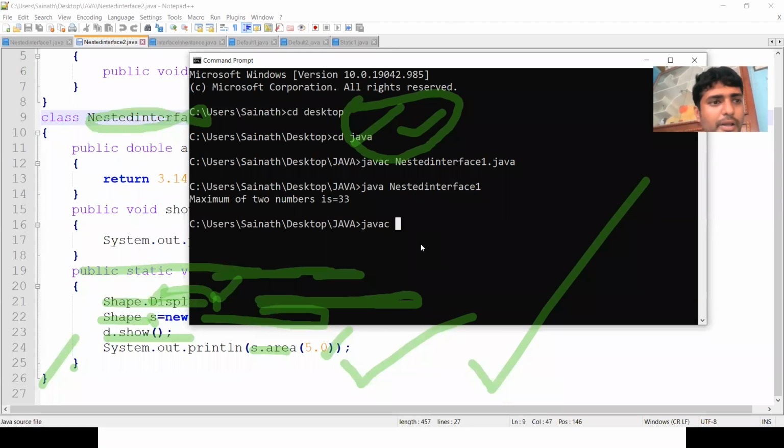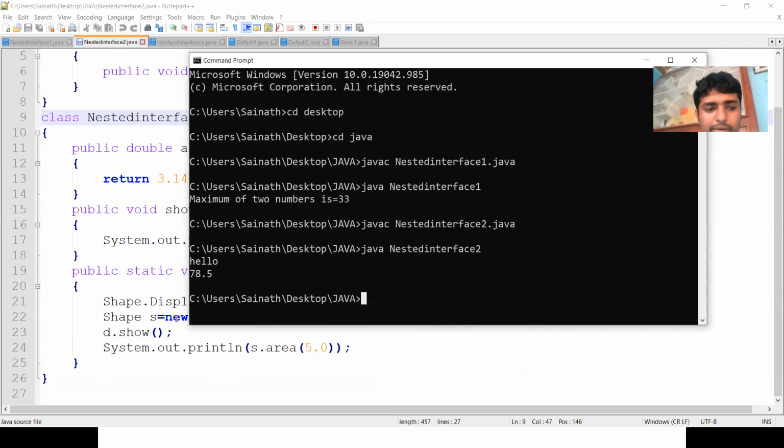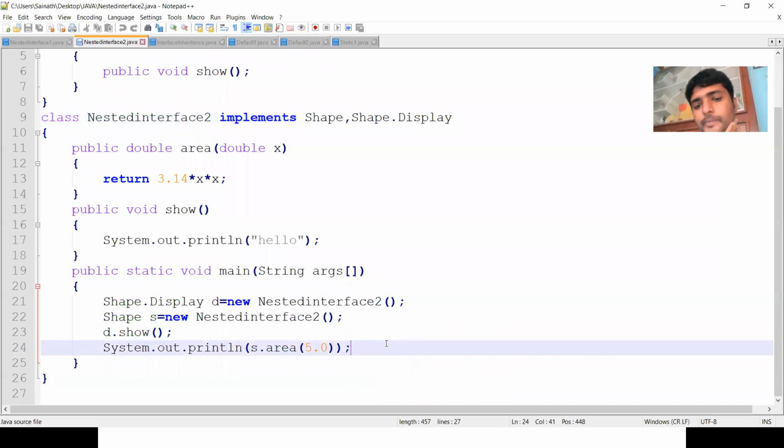So the Java program name is nested interface 2.java. Let us check the output. So here I got the output. I am displaying the show method. Hello. I am getting the area 78.5. So this is the output by using the nested interfaces.